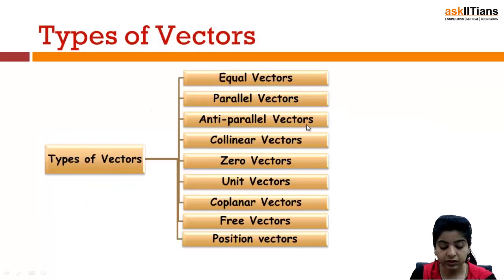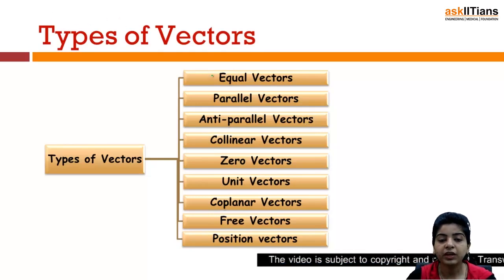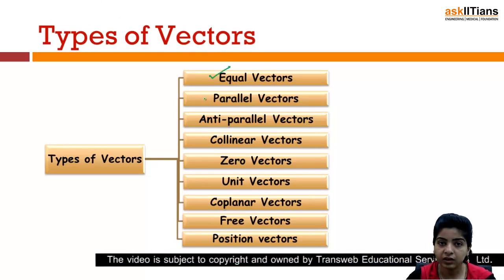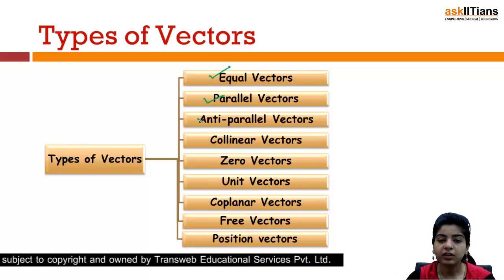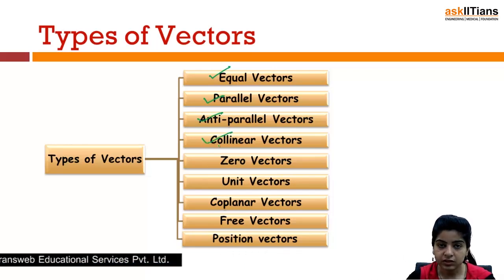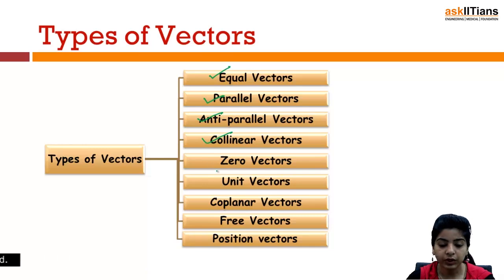Now we'll be discussing the types of vectors, and when we talk of types of vectors, the main types are equal vectors, parallel vectors, antiparallel vectors, collinear vectors, zero vector, unit vector, coplanar vectors, free vectors, and finally position vector. So we'll be discussing each of these types one by one.